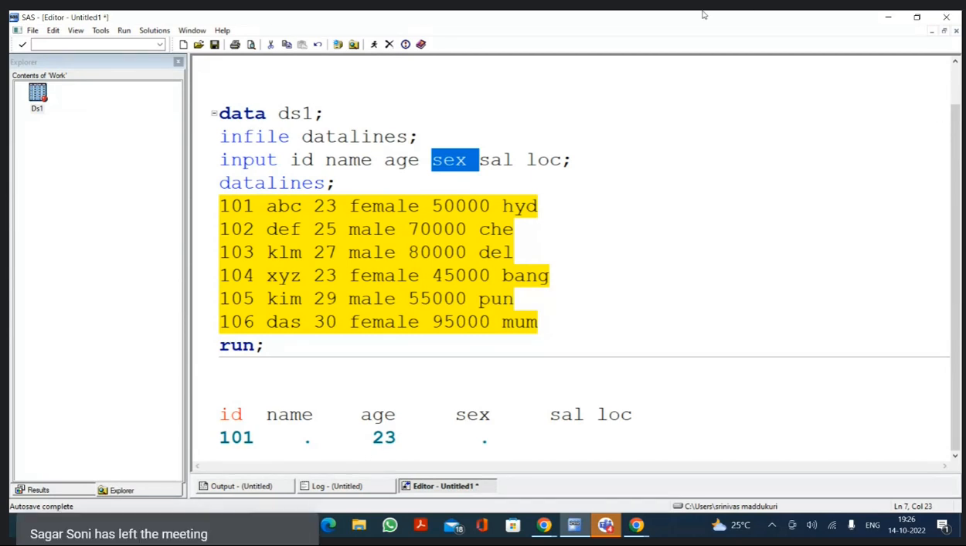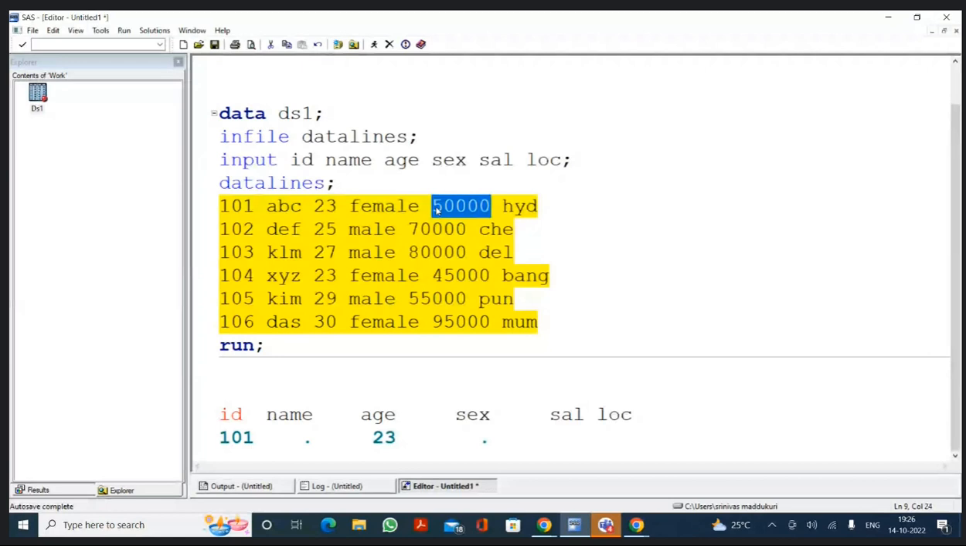Now, after the space, again it will start here. Now, these 5 digits will go to which variable now? Salary. Now you will get 50,000 into salary. Now, after the 50,000, again it will start here. HYD space. Now, HYD should go to which variable? Location. But location is a numerical variable, but this HYD is a character data. It cannot understand it. So what is going to happen now? You are going to have a dot symbol. Understand this one? Yes, sir.